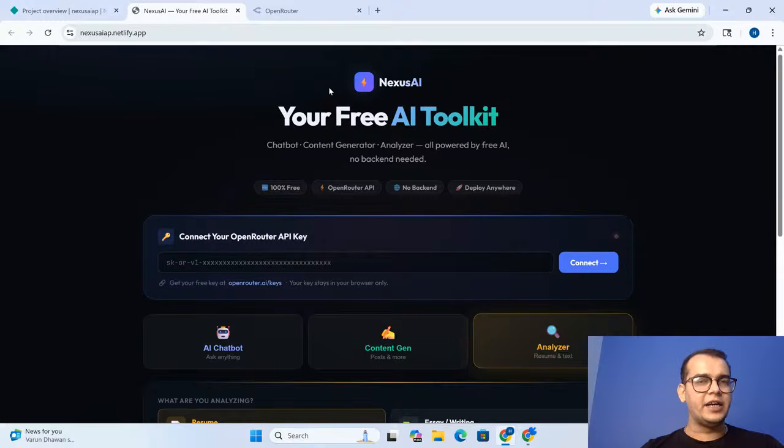The only way it works, guys, is by using an OpenRouter API key. Now you might be wondering what is an OpenRouter API key, guys? So whenever you want to talk to your friend, let us suppose that you are in location A like Bengaluru, and you want to talk to your friend who is in location B, that is Mumbai. Now, how can you talk to your friend? By dialing up the number, right?